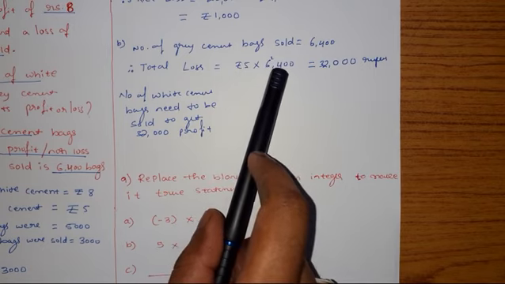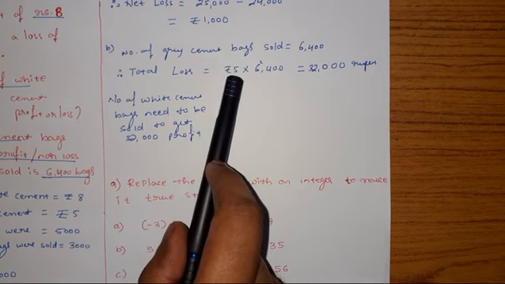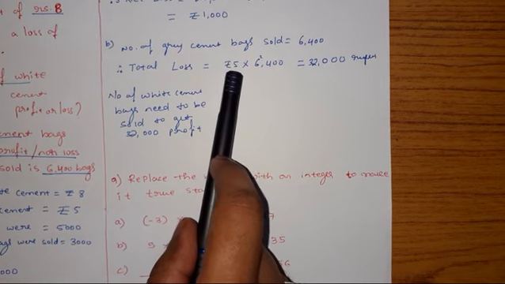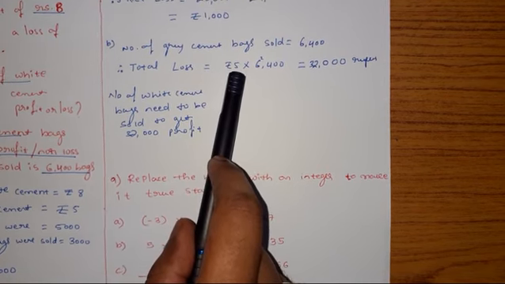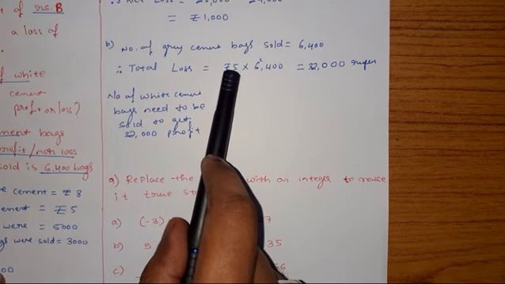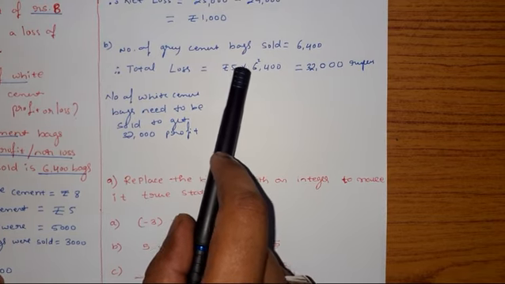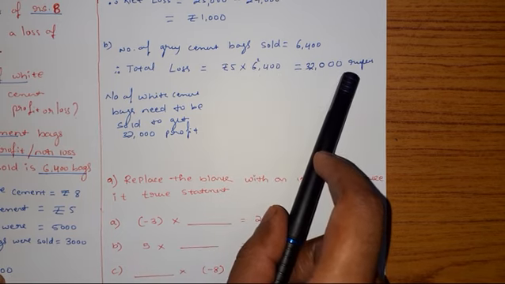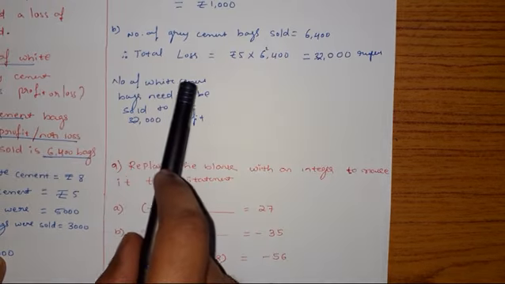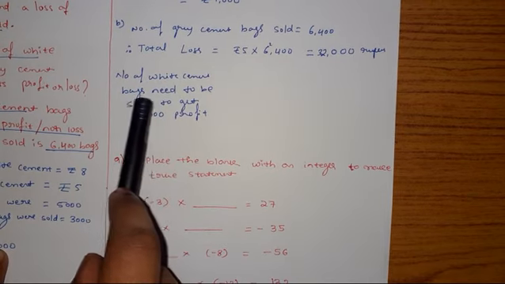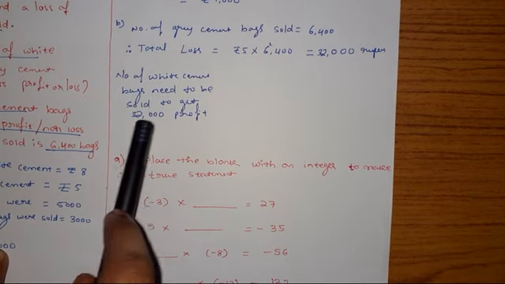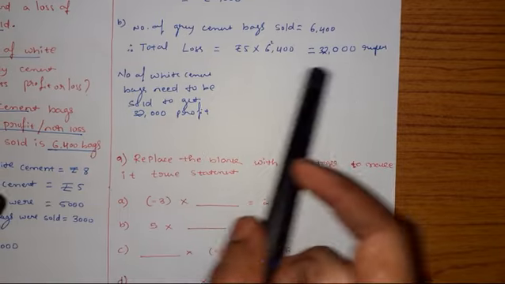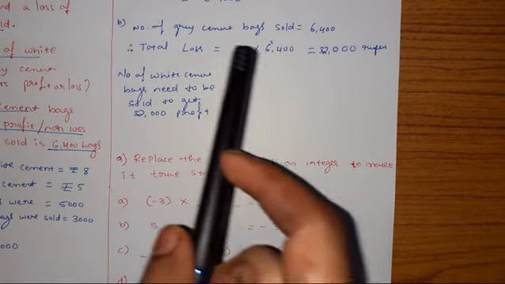Rupees 5 into 6,400. Because for every bag of grey cement, how much loss does the company incur? The company incurs rupees 5. Therefore rupees 5 into 6,400 will give you 32,000 rupees. So now the number of white cement bags that need to be sold to get 32,000 rupees profit, then only this profit and loss is going to be equal.